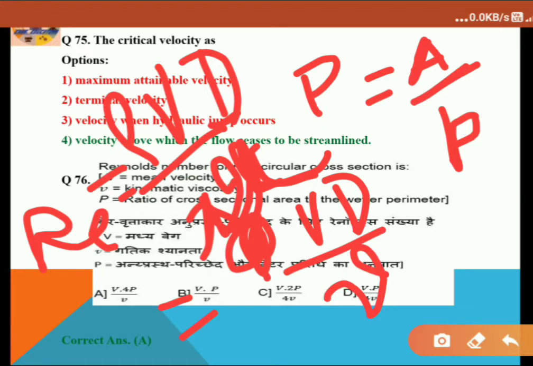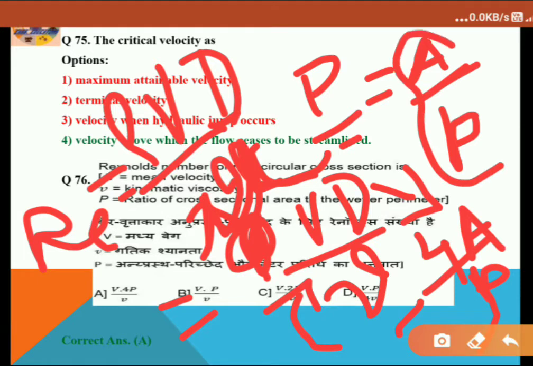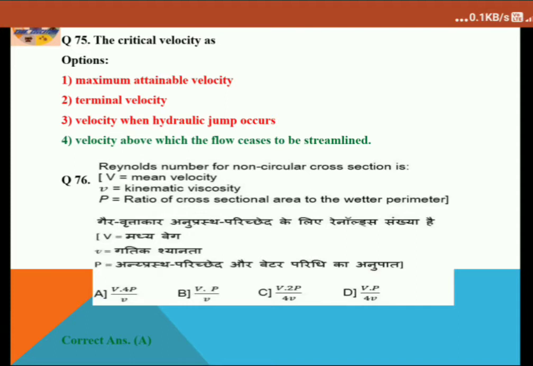As the cross section here is non-circular, for a non-circular cross section d equals 4a divided by small p, where small p is the periphery and a is the cross sectional area. Just put that value in that equation and convert a by small p to capital P, then you will find that option A is the correct answer, V into 4P divided by mu. So for question 76, option A is the correct answer.